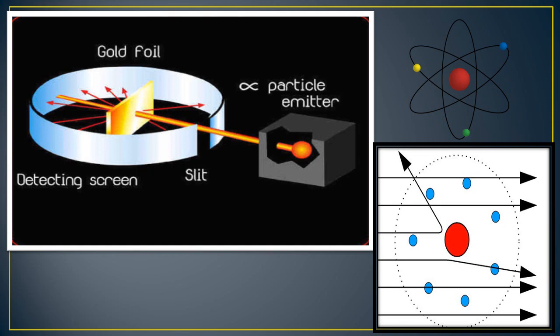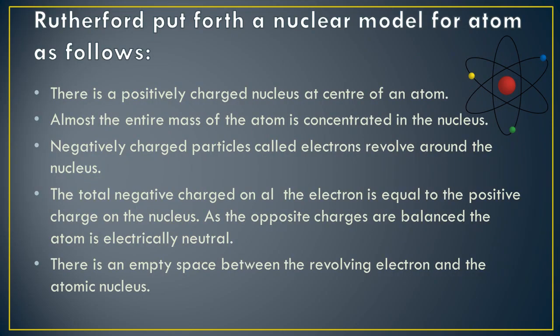From this, Rutherford put forth a nuclear model for the atom as follows. Now let's see the Rutherford nuclear model for an atom. Students, there is a positively charged nucleus at the center of an atom, and almost the entire mass of the atom is concentrated in the middle part, that is, in the nucleus. Negatively charged particles, which are called electrons, revolve around the nucleus. You can see in the picture also.